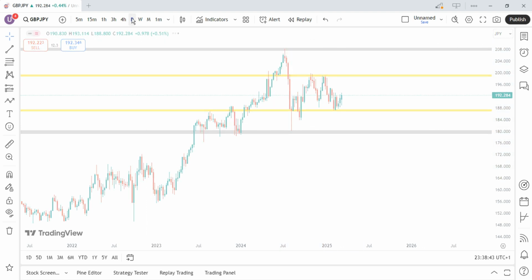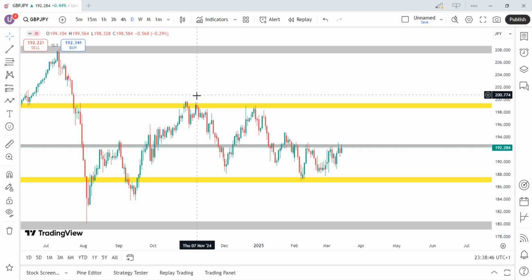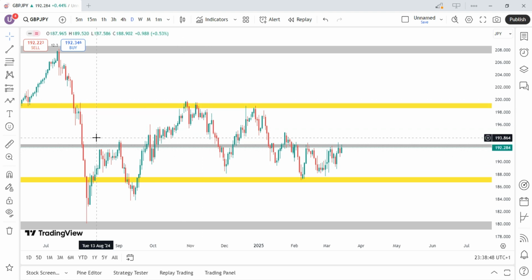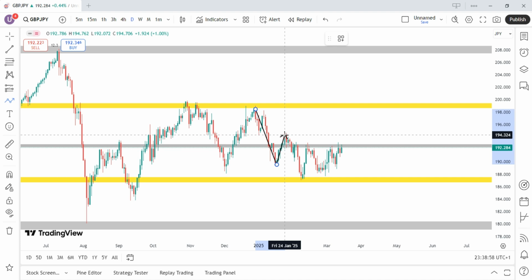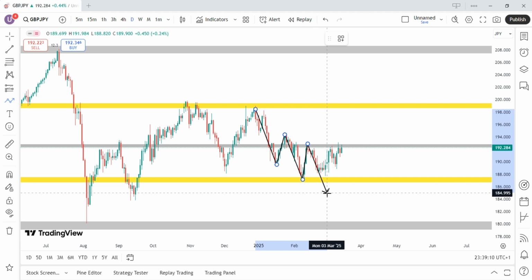So on a daily time frame, let me explain this. We've created this leg, and moved back again and bridged it. Now, this is our lower high. After creating this lower high, it didn't create a lower low for price to continue falling down. Rather, we came up here, created a higher lower low, and we are moving up again.